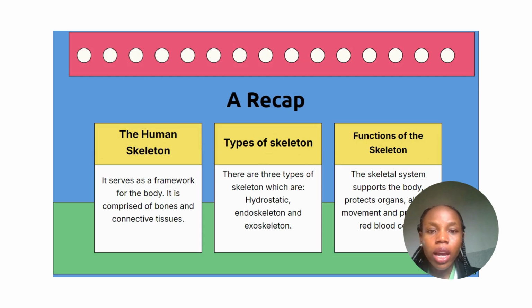So this is just a recap. We have the human skeleton, and I told you that the human skeleton is a bony framework that gives support, gives shape, and gives rigidity to the body. And we made mention of the types of skeleton, where we talked about the hydrostatic, the endoskeleton and the exoskeleton. And we also made mention of the functions of the skeleton, acting as protection for the soft tissues, bringing about movement as a result of two bones coming together at a joint, and we also talked about how they produce blood cells.